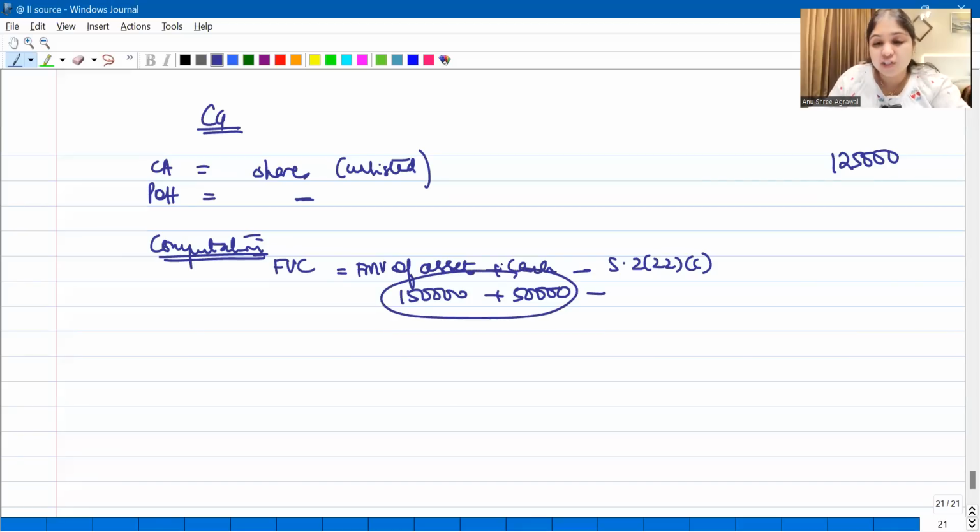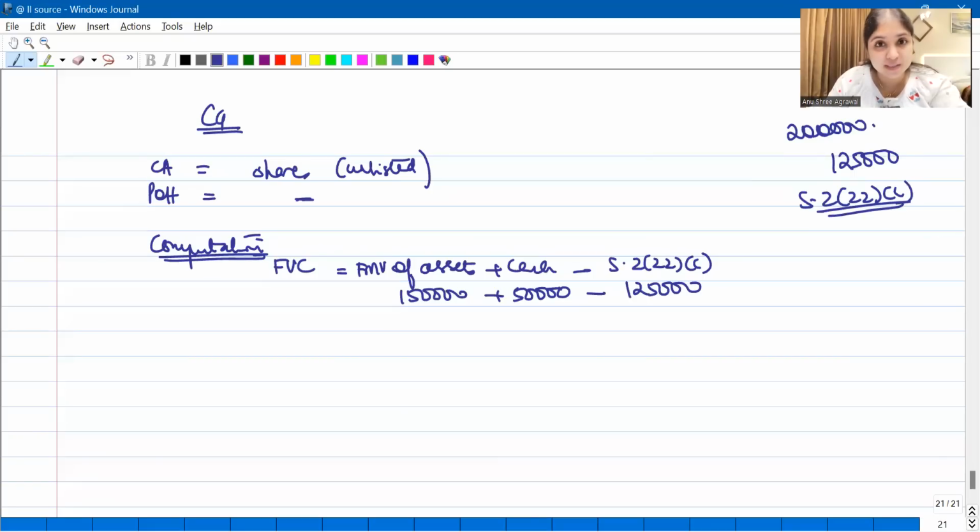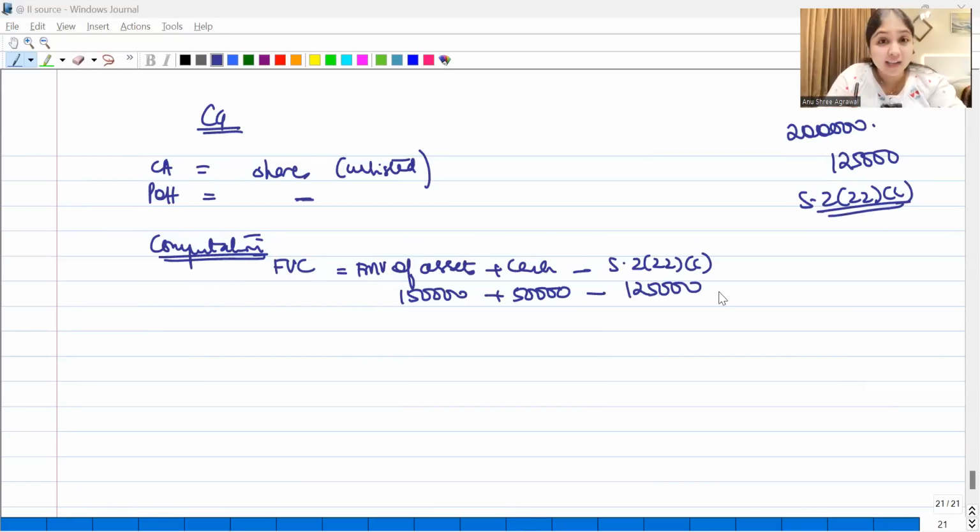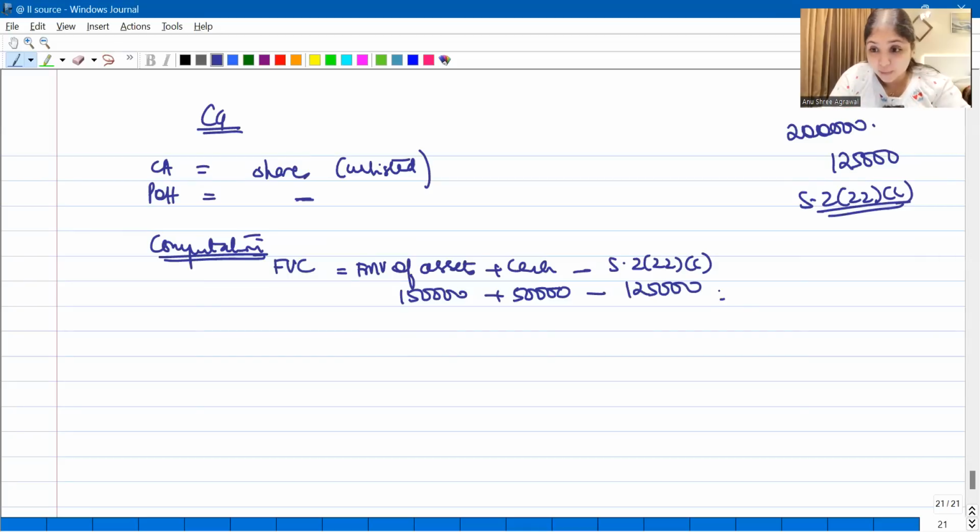So in total, how much distribution have we made to him? The total distribution that we have made to him is 2 lakh rupees. How much is his share in the reserves? 1,25,000. So what will be his 22(2)(c) dividend? The 22(2)(c) dividend is going to be 1,25,000 rupees, guys. What is 22(2)(c) dividend? Are you understanding? Do I have to go in detail? Are you aware of 22(2)(c) dividend?